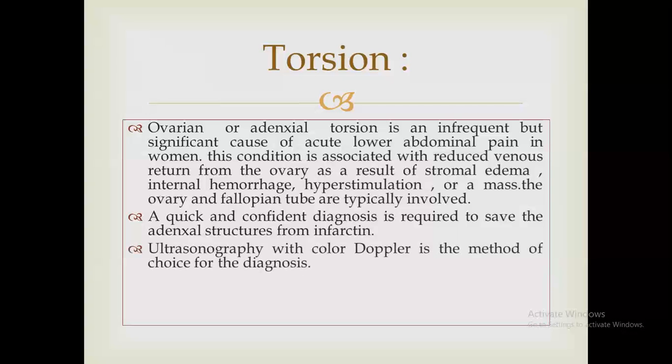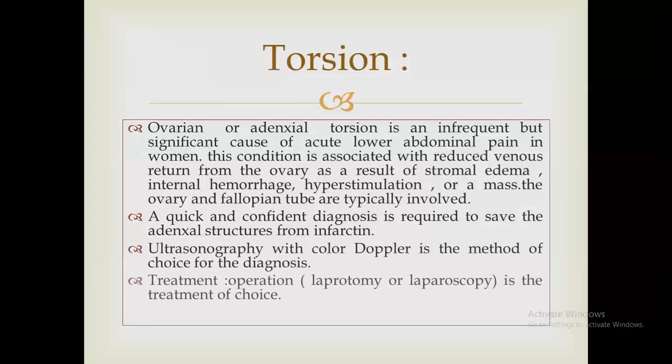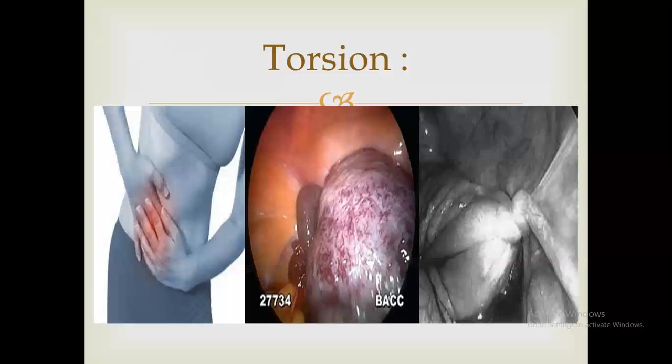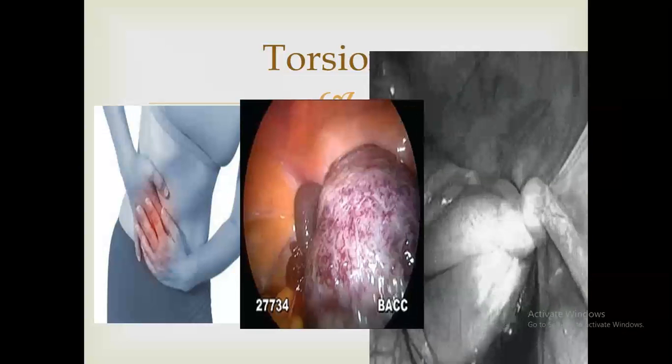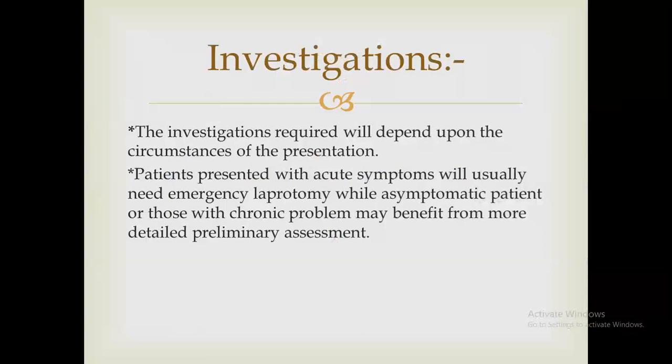Ultrasound with color Doppler is the cornerstone in the diagnosis, and treatment is imminent, either by laparotomy or laparoscopy, and this shows adnexal torsion. How do we investigate a woman with an ovarian tumor? The investigation required will depend upon the circumstances of the presentation.